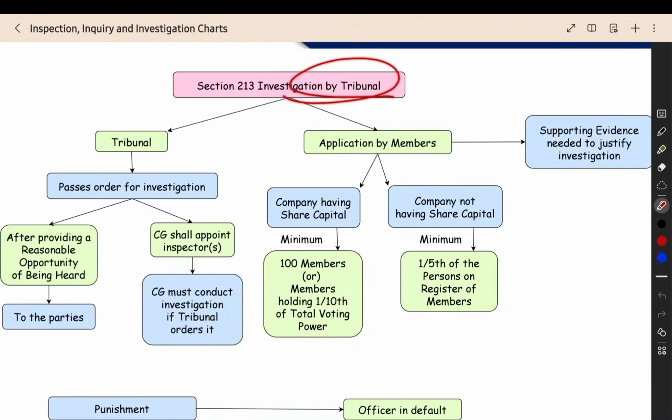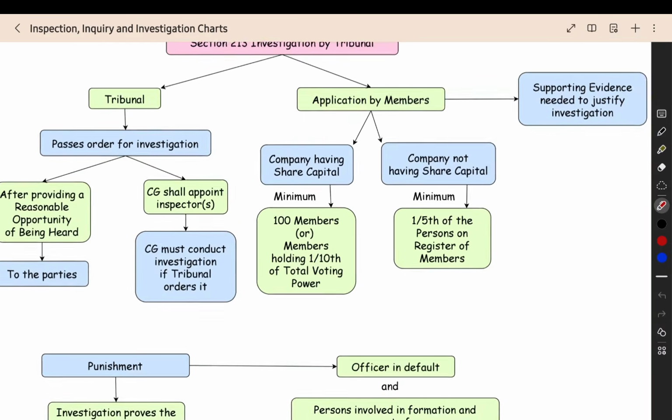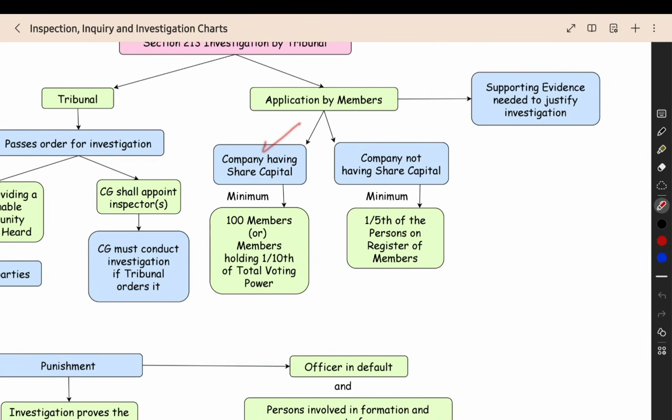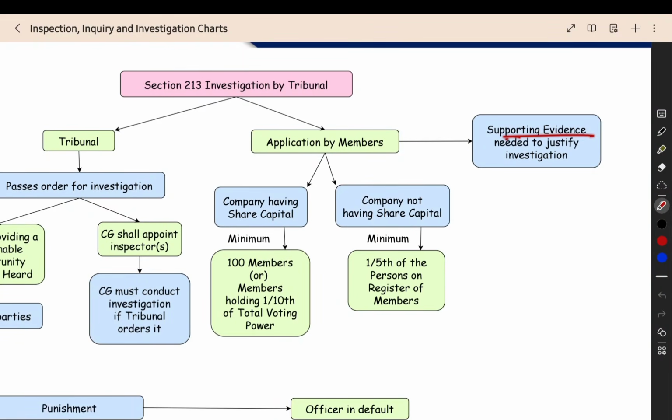Here, when the tribunal is passing the investigation order, on one more ground also they can pass it. What is the ground? Application by the members. The members, the shareholders, are giving the application. If it is a company having share capital, a minimum number of members must come together and give an application. For a company not having share capital, a minimum number of members must gather and make an application. Along with the application, we have to give preliminary supporting evidence that if you do the investigation, you will find more evidence and more fraud. Only then will the tribunal pass an order to do the investigation.